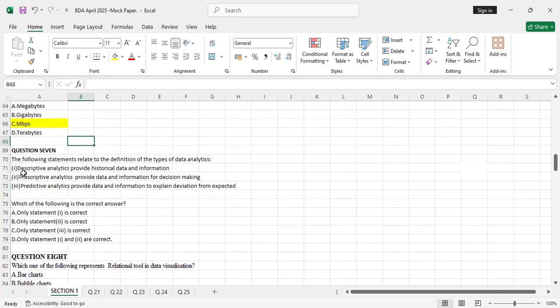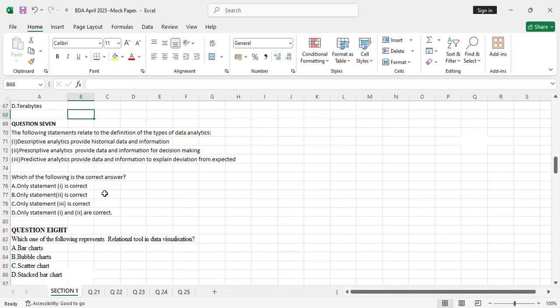Statement 1: descriptive analytics provide historical data and information. For you to answer this question, you have to know what descriptive analytics is all about. Statement 2: prescriptive analytics provide data and information for decision making. Statement 3: predictive analytics provide data and information to explain deviation from expected.